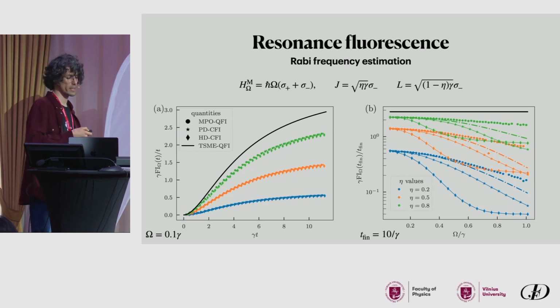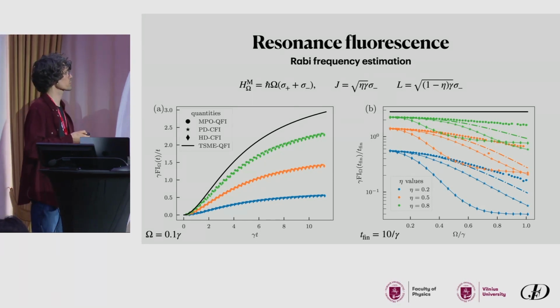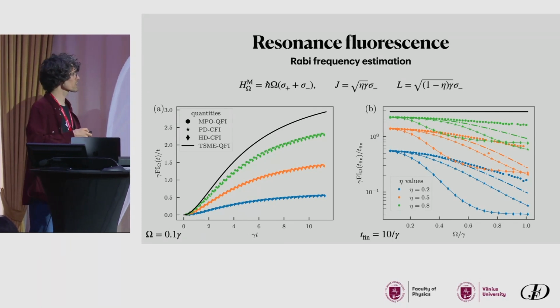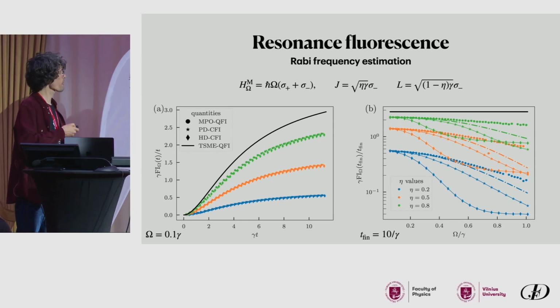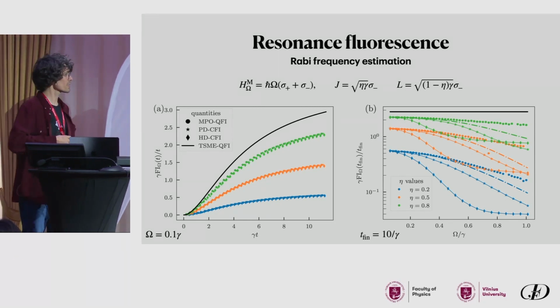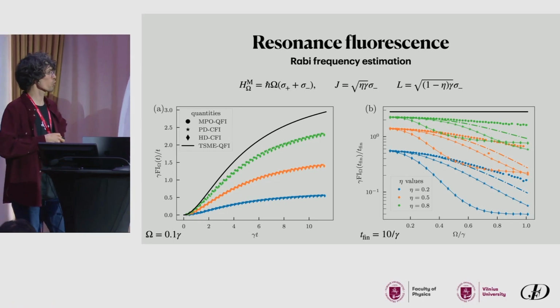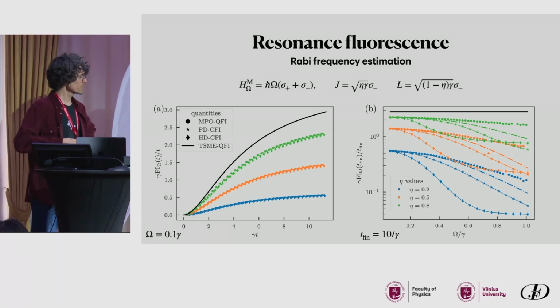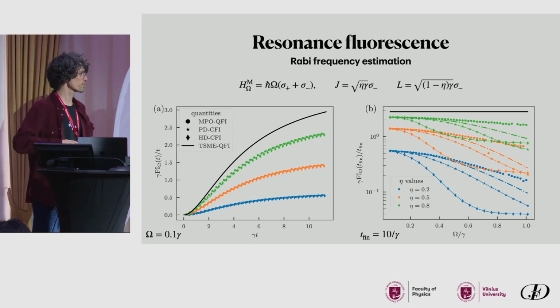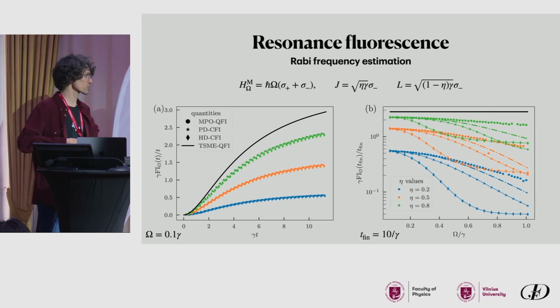This eta is just the efficiency, essentially the proportion of light that can be measured. And here you can see that the black line was the existing bound from the two-sided master equation, and the circles are the new computation using MPOs, while the stars and the diamonds are photodetection CFI and homodyne detection CFI. We see that in the regime of small Rabi frequency, these are almost optimal, while it ceases to be the case for longer times, if we evolve for longer, and if we go to larger Rabi frequencies.